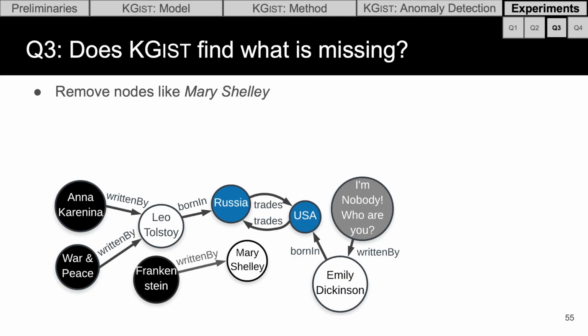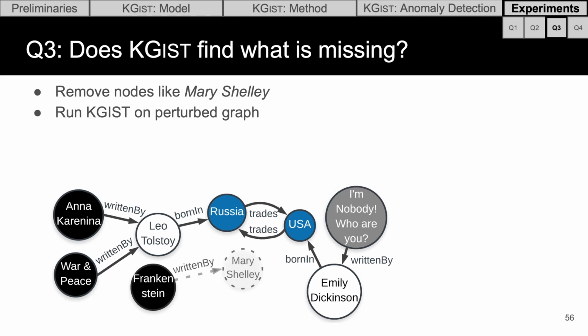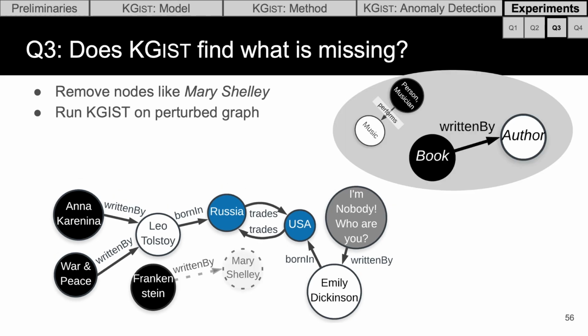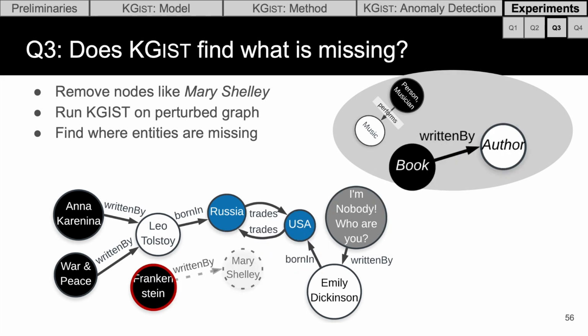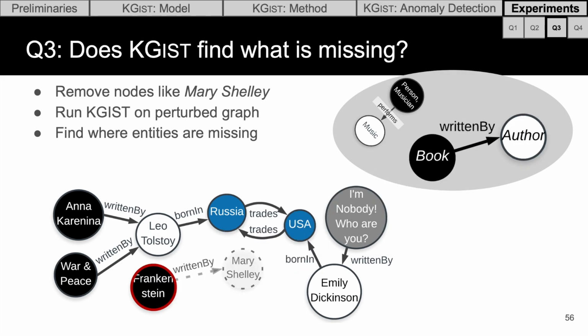Our third research question is whether KGIST finds what is missing in a knowledge graph. To evaluate this, we remove some of the nodes in the graph. For example, perhaps we remove Mary Shelley. We then run KGIST on this perturbed graph, which results in a model, a set of rules. And we apply these rules to find the exceptions that point out where entities are missing. So if we identify that Frankenstein is missing an author, then that's considered a true positive.